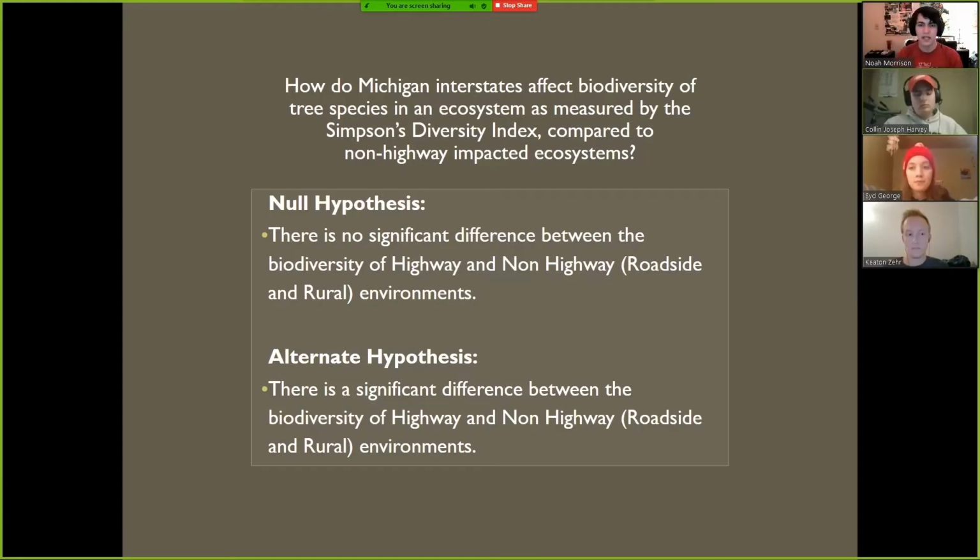So our question was, how do Michigan interstates affect biodiversity of tree species in an ecosystem as measured by the Simpson's Diversity Index compared to non-highway impacted ecosystems? Our null hypothesis was that there's no significant difference between these two zones, highway and non-highway, and the alternative hypothesis was that there is a significant difference between the two areas.